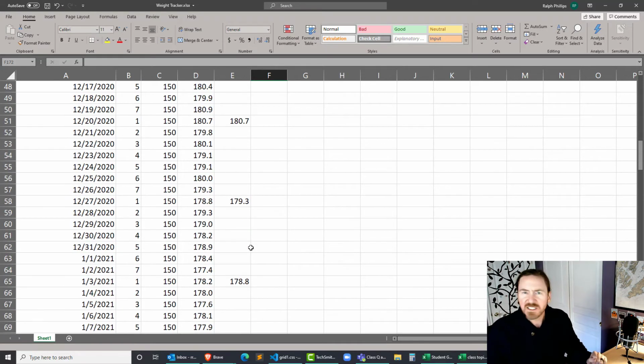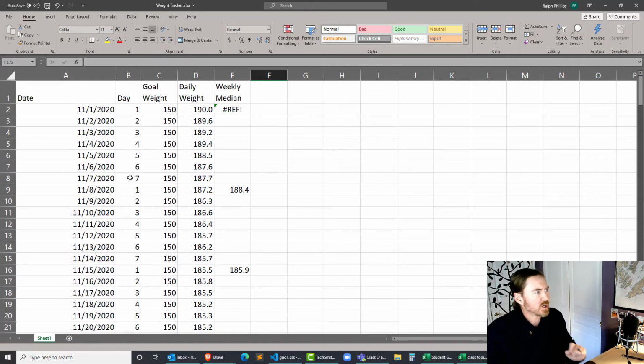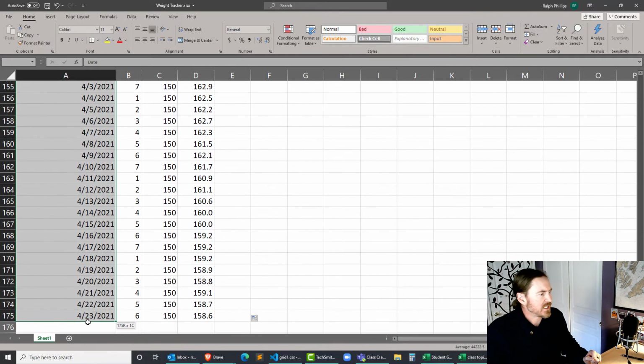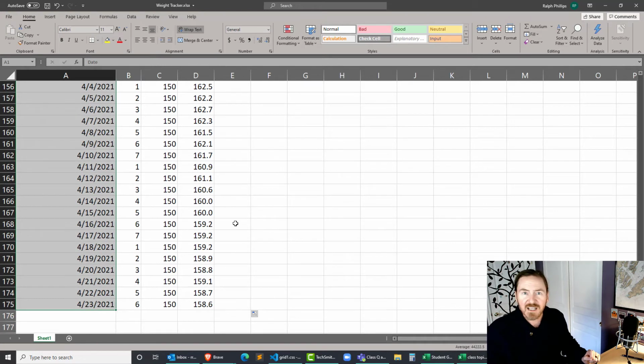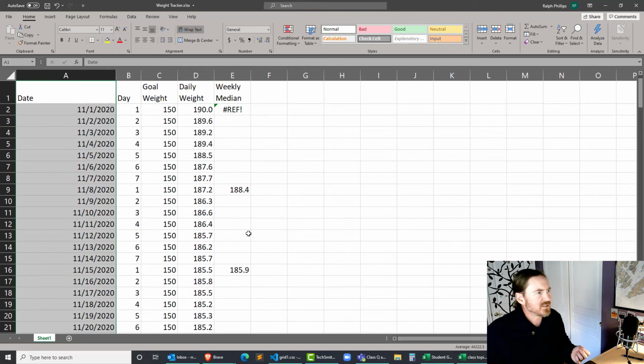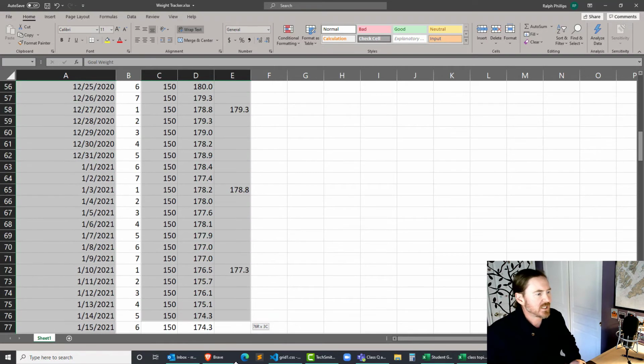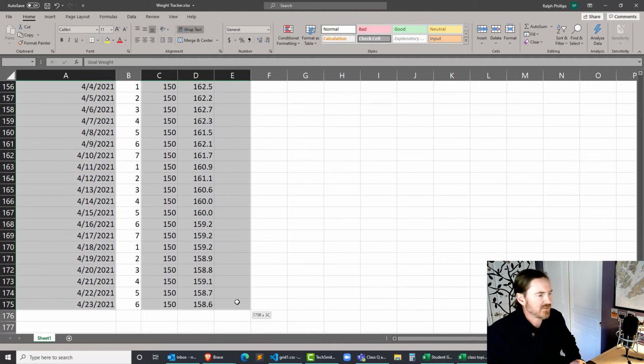Great. Now let's try the charting process. So for charting, I'm going to select A1 all the way down to A175. I want to select a non-contiguous range of cells. I don't have any desire to chart column B, which is just giving me my information for the median function. So I've got the first range selected. I'm going to hold the control key down on my keyboard, and then I'm going to select C1 all the way down to E175. Let go of the mouse. Let go of the control key.